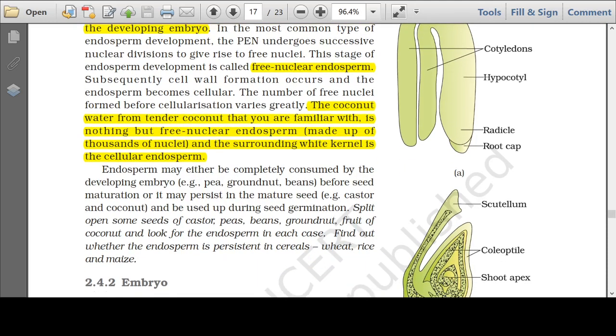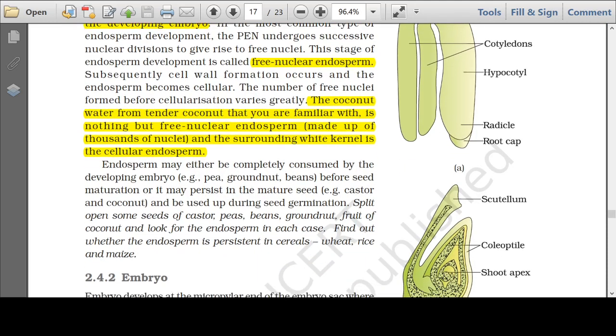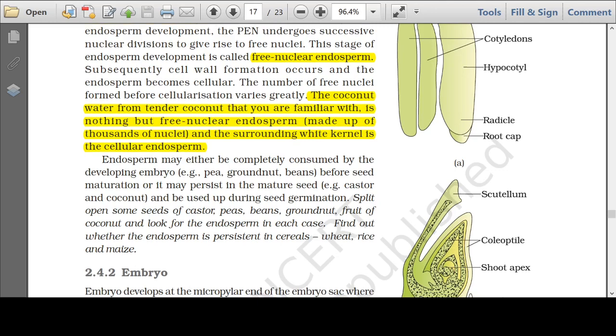In your NCERT, only free nuclear endosperm is mentioned, where the primary endosperm nucleus divides repeatedly and the division is not immediately followed by cell wall formation. Nucleus is dividing but the cell wall is not forming. That is called free nuclear endosperm. However, at the later stages, these nuclei are surrounded by a cell wall and cell wall formation takes place. That is called cellular endosperm.